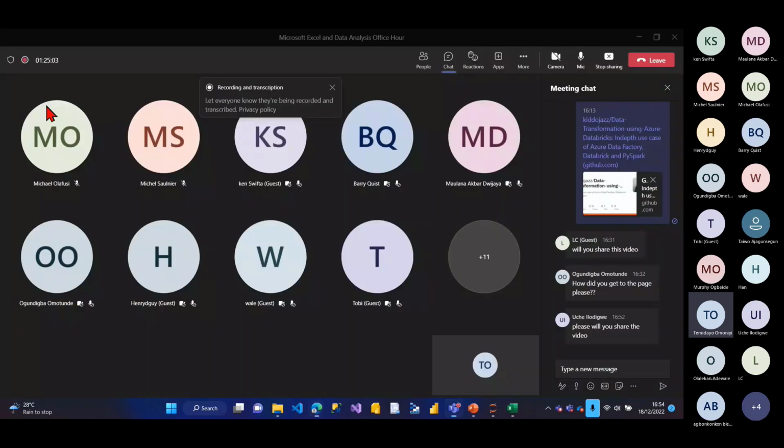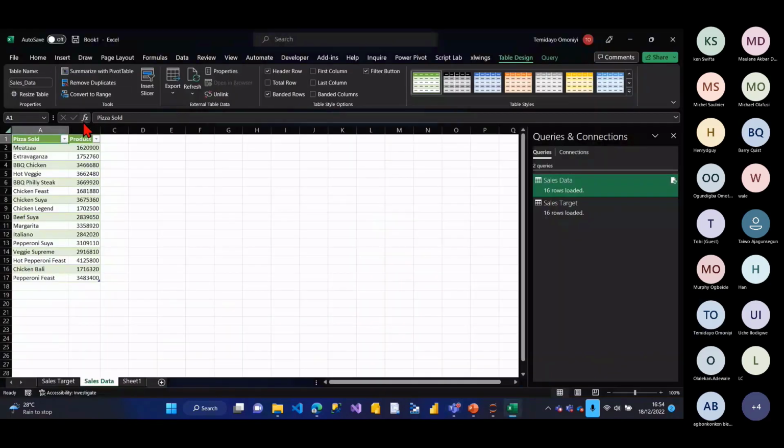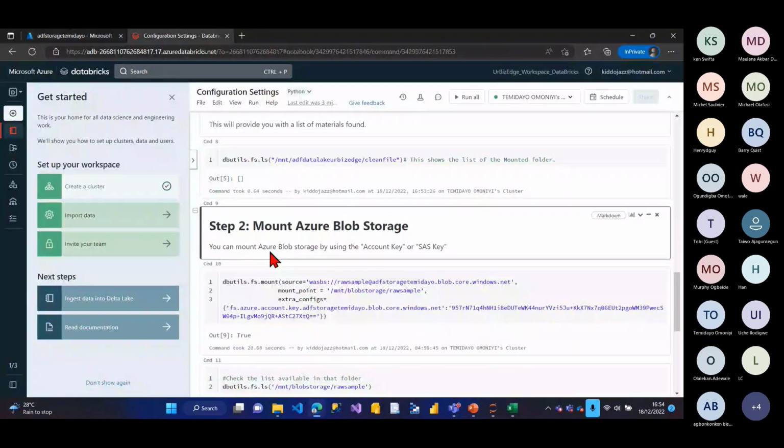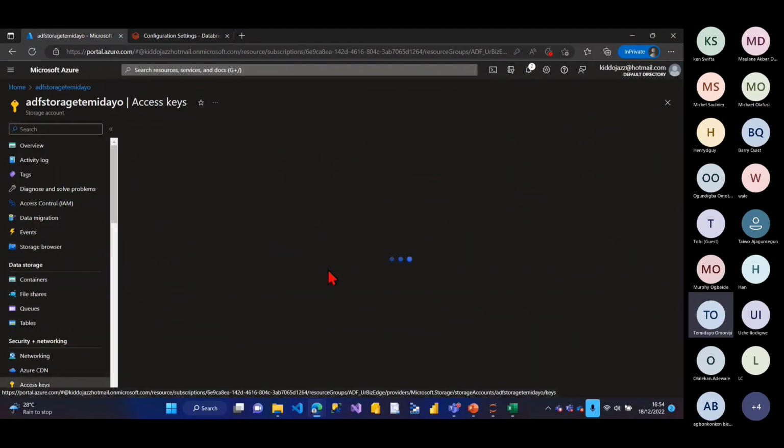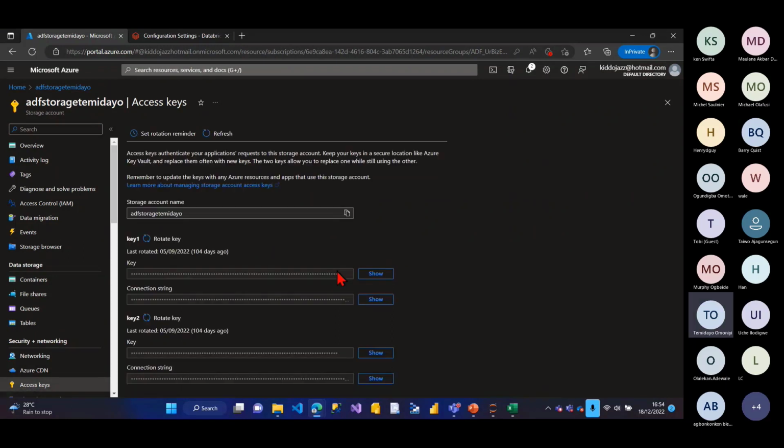ADF, right? If I come here now, you see that it's showing the ADF storage and the raw sample. So you can see this is my secret key, my access key. To get this, I come and search for access key, this access key over here. You can just click on show and copy the access key, that's all. And you paste it. That's what I pasted here.